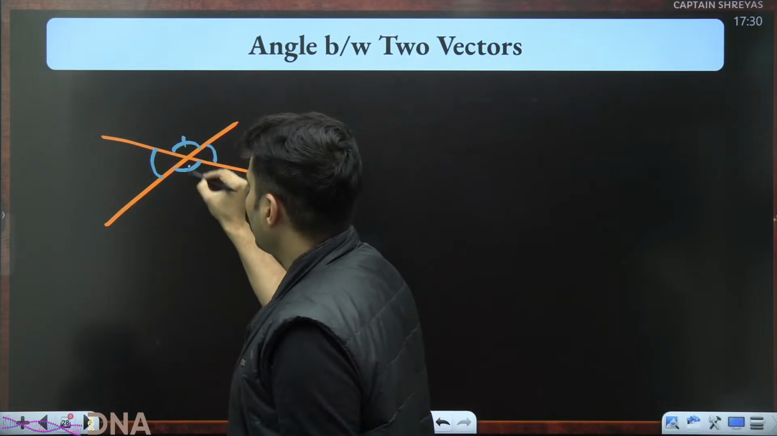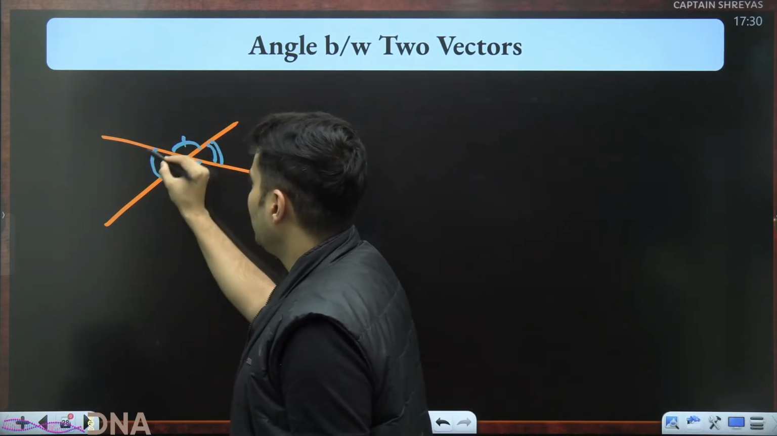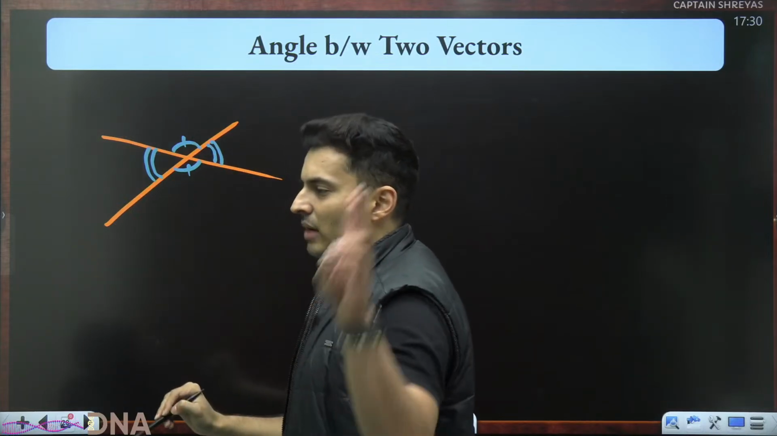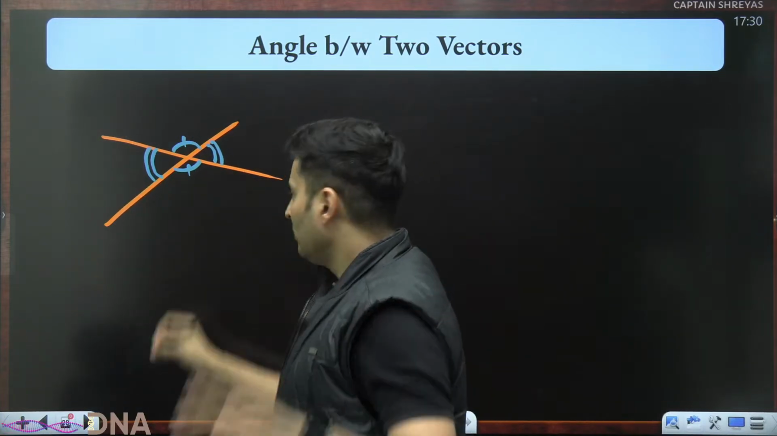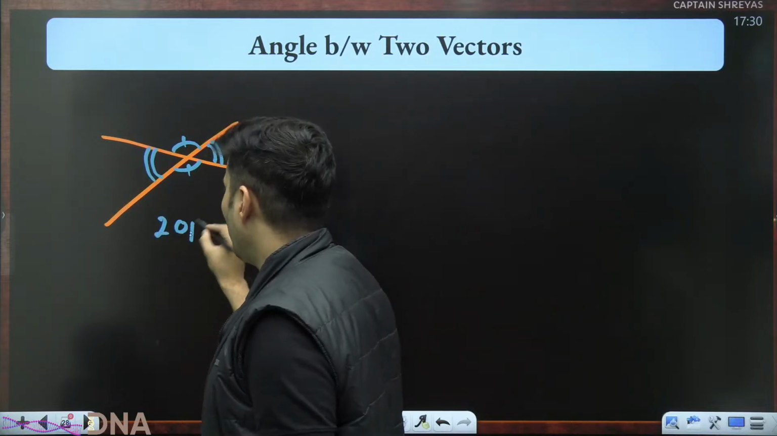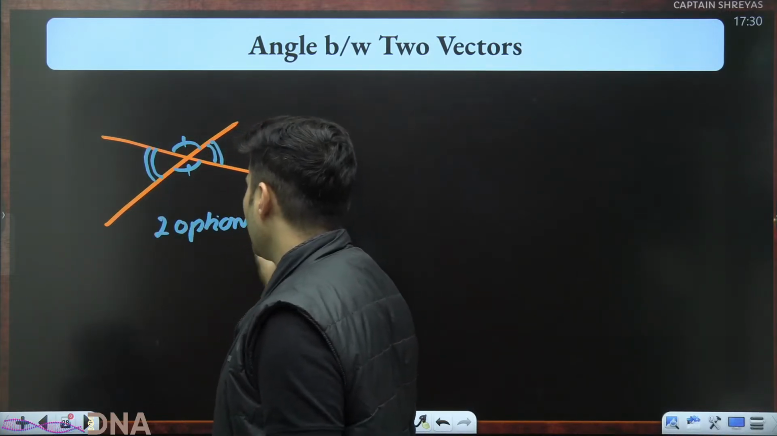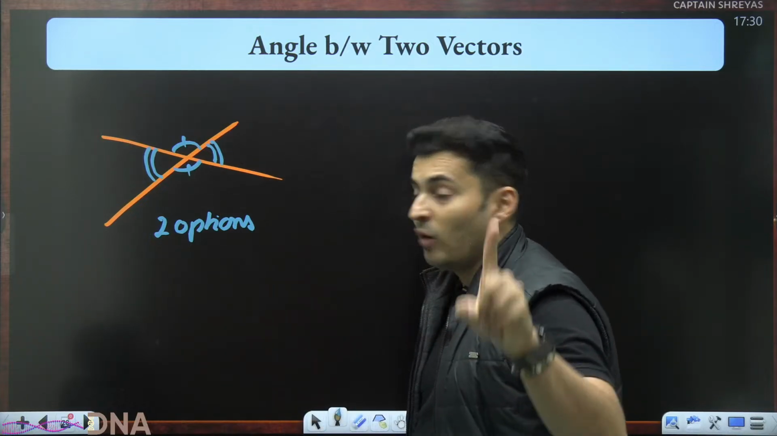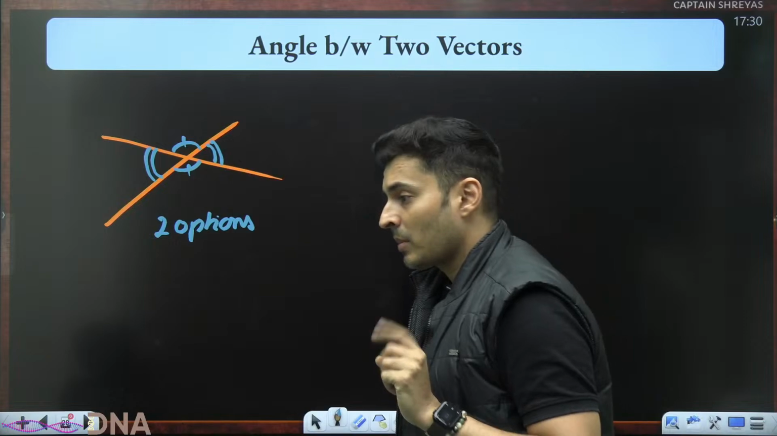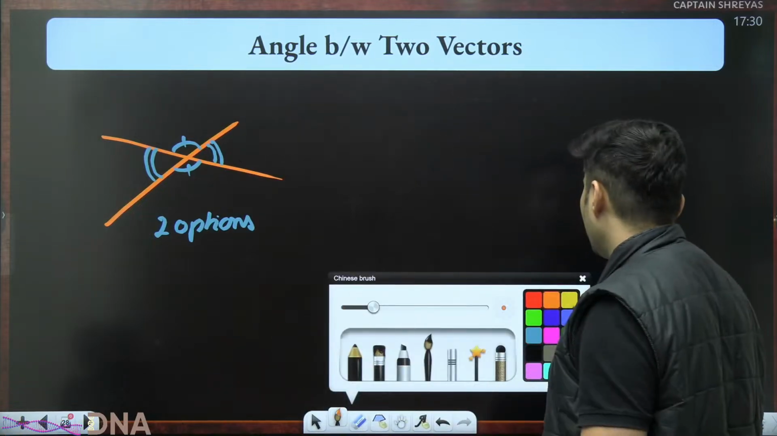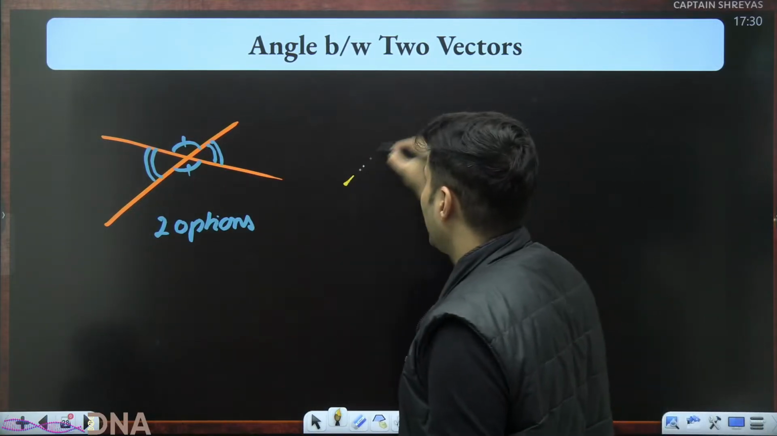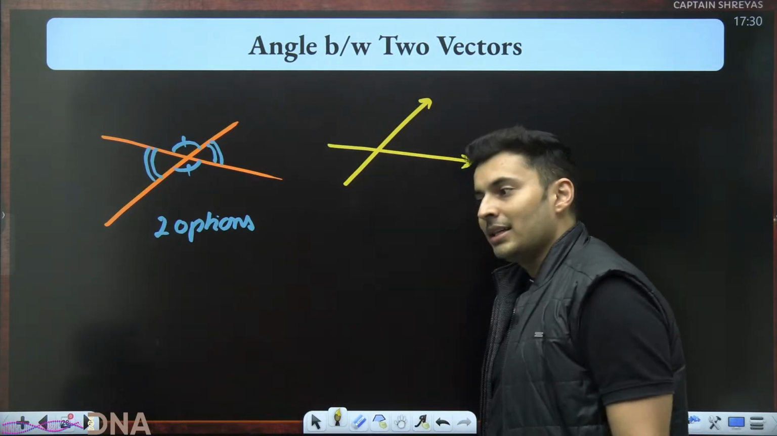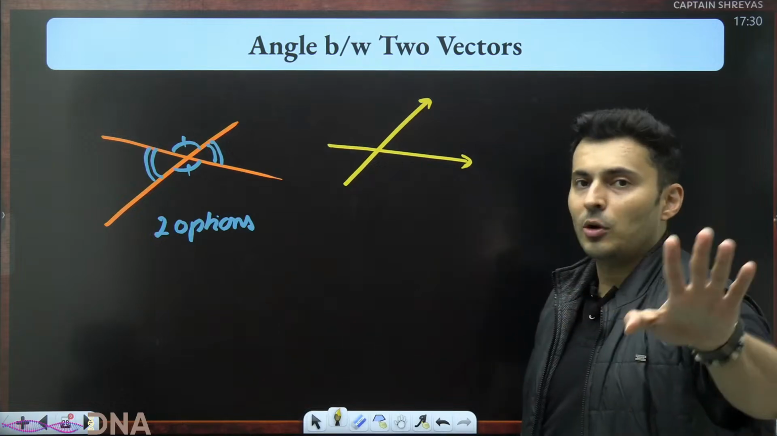This angle is equal to this angle, and this angle is equal to this angle. So either I measure this or I measure this. So I have two options. But when it is not a line, for example, when they are rays and have direction, then you have no other option.